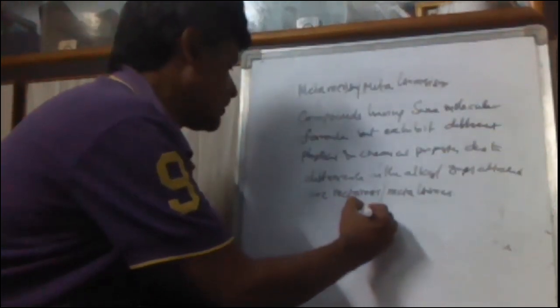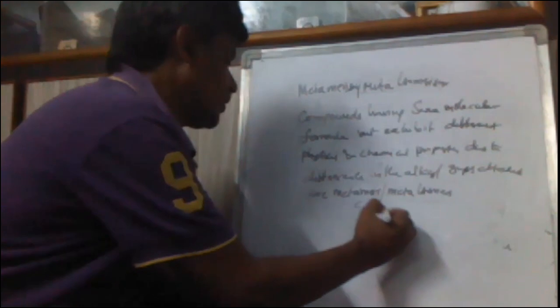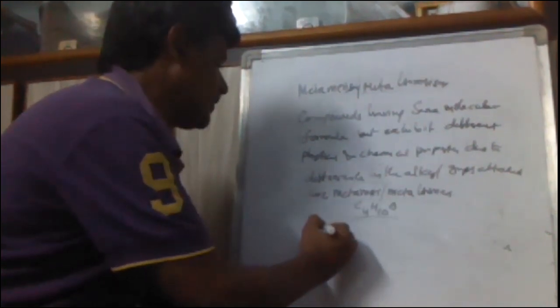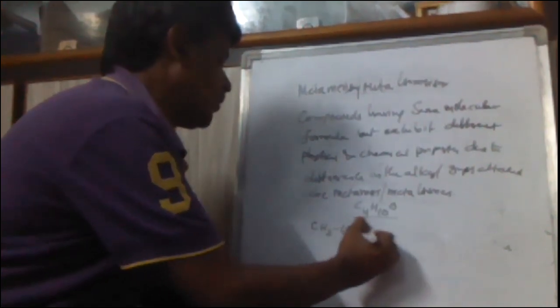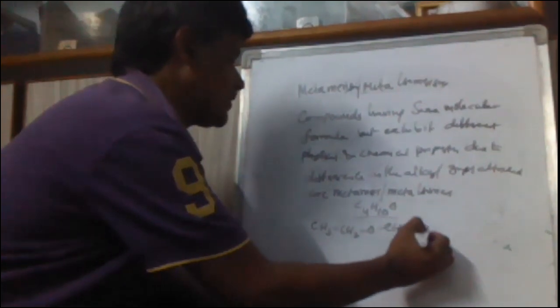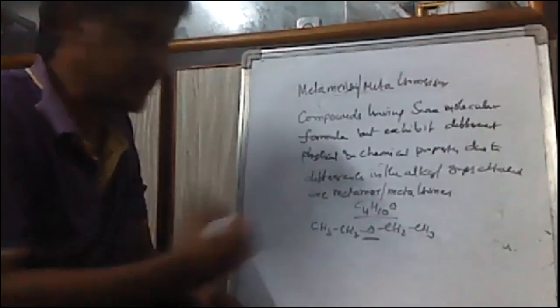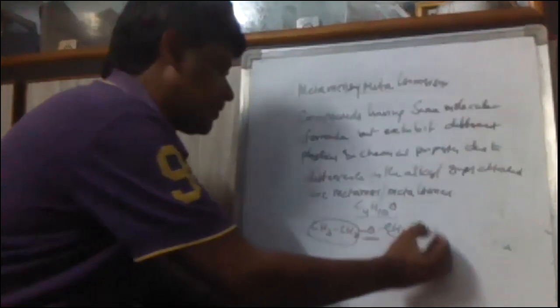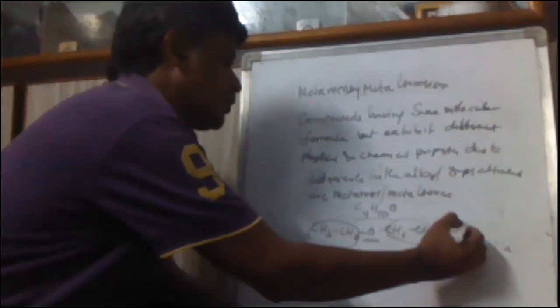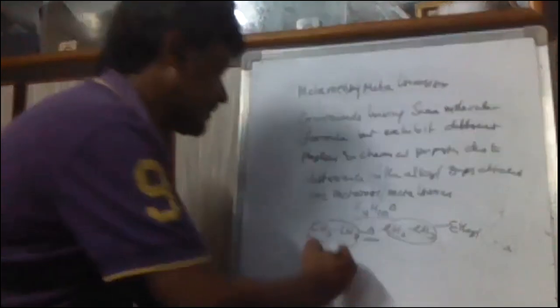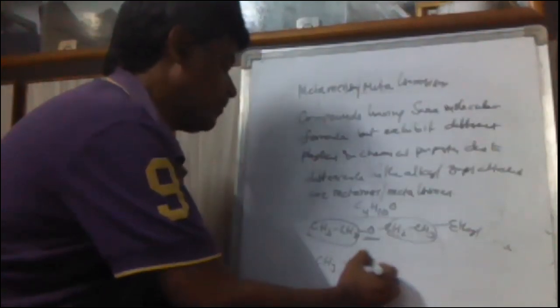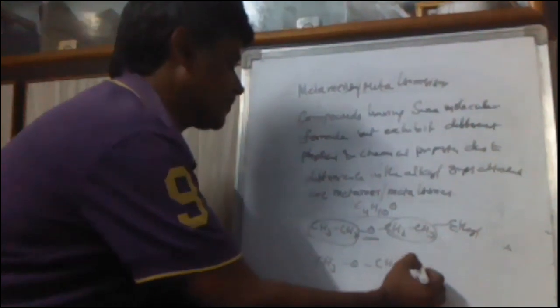If you take the C4H10O molecular formula, CH3CH2OCH2CH3, what is the functional group? Ether. Here, both the alkyl groups attached are ethyl groups. But this is the compound with the same molecular formula.